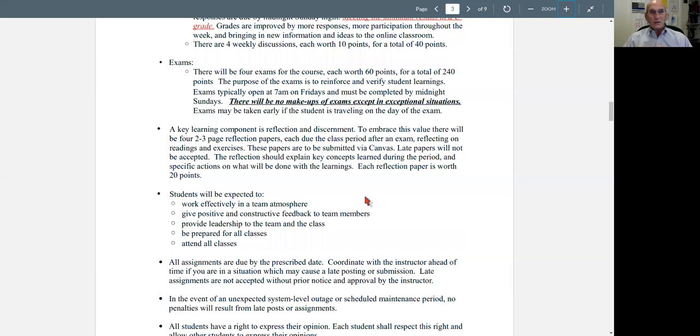Another thing that I really focus in on is the idea of reflection and discernment, where you step back and reflect on, okay, so what were the key things that I learned in these chapters? Now, how am I going to use them? You're going to have several reflection papers that need to be completed. The reflection papers will consist of your stepping back and thinking about what you learned and explaining that in detail. And then in detail, how are you going to use those things that you've learned? The reflection papers will also include the Excel sheets that were assigned for each of those chapters. Be sure to follow the instructions within the modules for that.